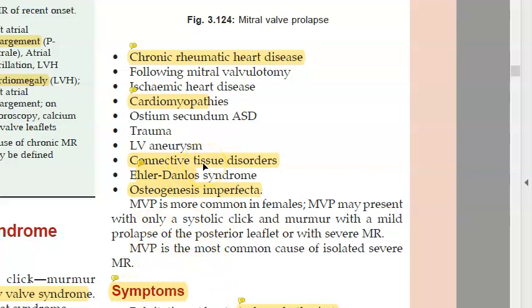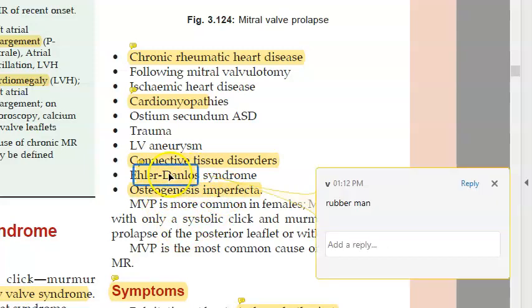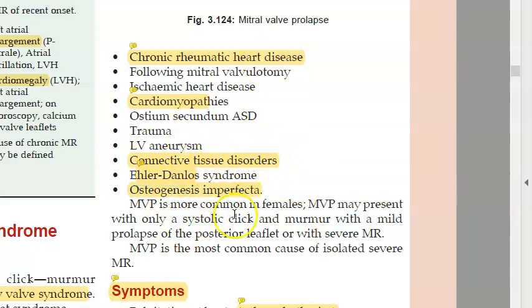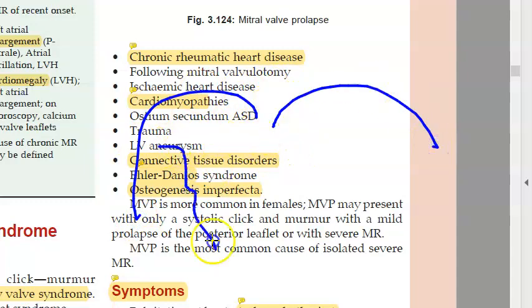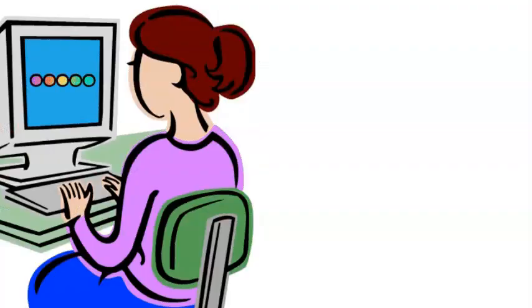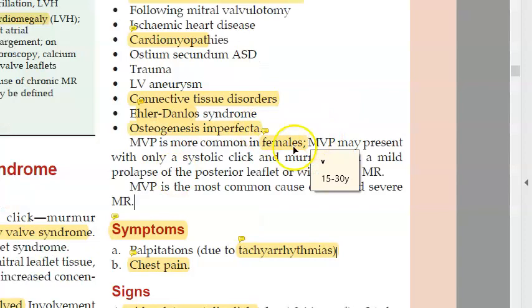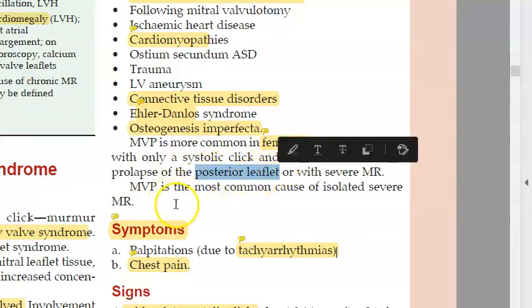There can be connective tissue disorder. We told you all this. Ehlers-Danlos and osteogenesis imperfecta, right? So basically, all these are causes for this prolapse of this valve to happen. It's kind of a collagen disorder, connective tissue disorder, some weakness, isn't it? This valve has. This mitral valve prolapse, guys, is seen more in females, 15 to 30 years, they are saying. And what is affected more? Your posterior leaflet, isn't it?